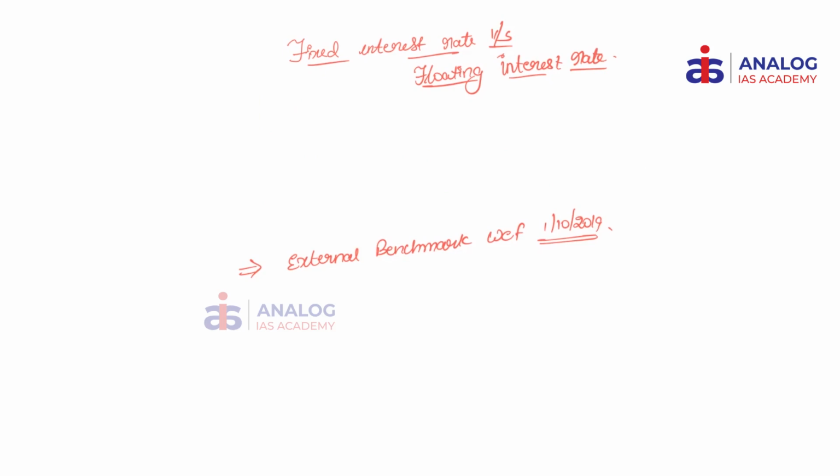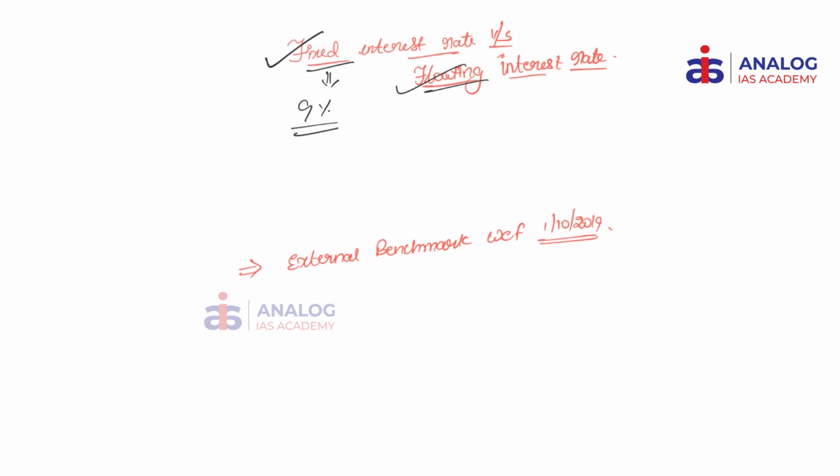Before actually getting into the details of external benchmark, let us try to understand the concept of fixed interest rate and floating interest rate. Whenever a customer wants to take a loan, so whenever there is an agreement being made, the option will be of two kinds. Either the customer can go for a fixed interest rate or a floating interest rate that changes from time to time. So for example, if the customer believes that there is a possibility of higher interest rate and he does not want to risk paying more, he would go for a fixed interest rate of say 9% throughout his tenure. And once this agreement is sealed, he would continue to pay 9% for the entire EMI period.